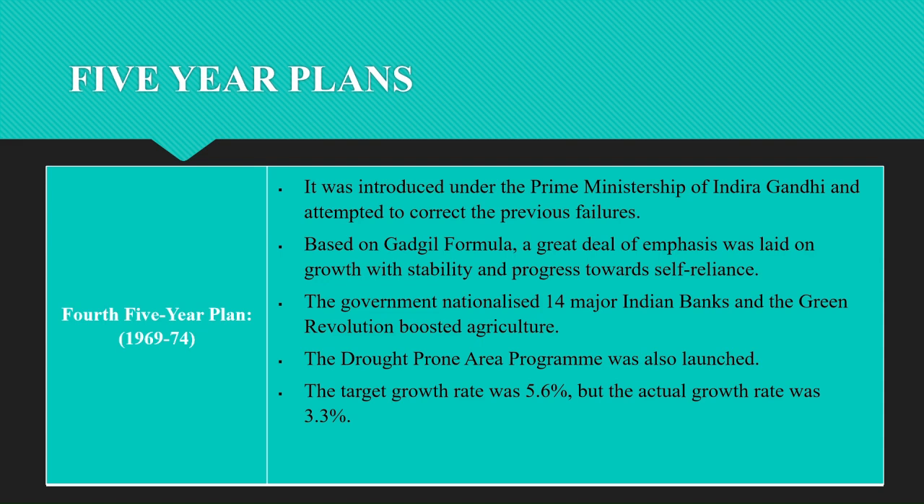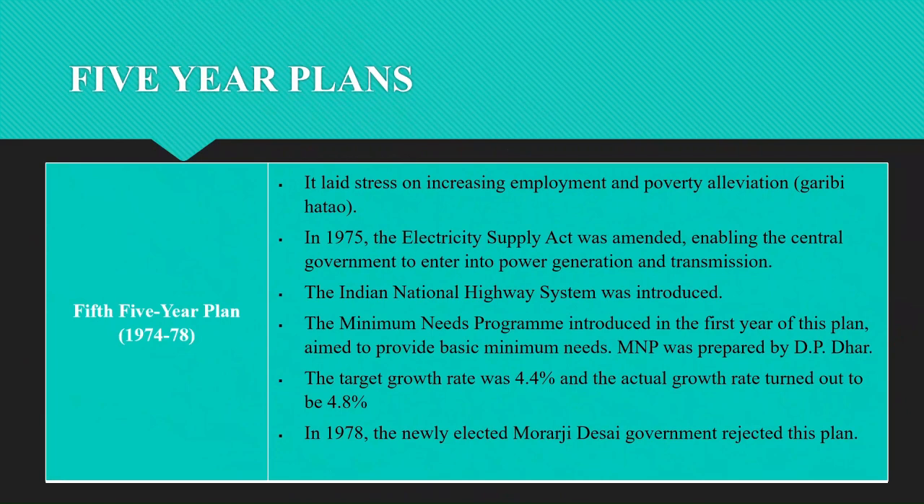This plan failed and could achieve a growth rate of 3.3% only against the target of 5.6%. Next one is the fifth five-year plan. It laid stress on increasing employment and poverty alleviation, that is Garibi Hatao. It was started in the duration of 1974 to 1978. This plan focused on Garibi Hatao, employment, justice, agriculture production and defense.